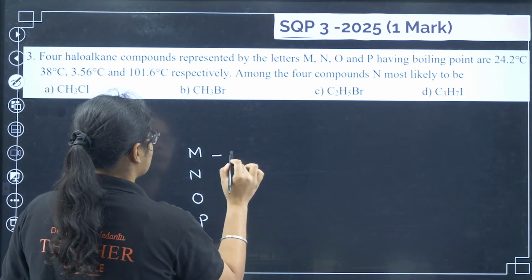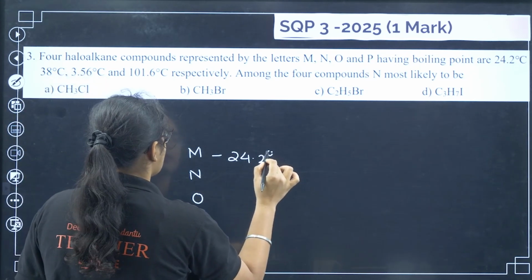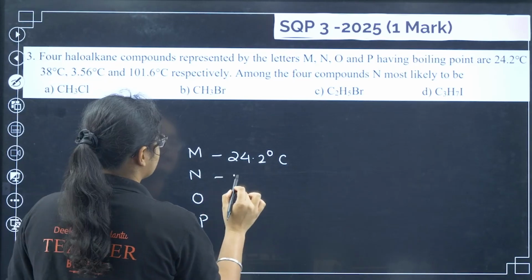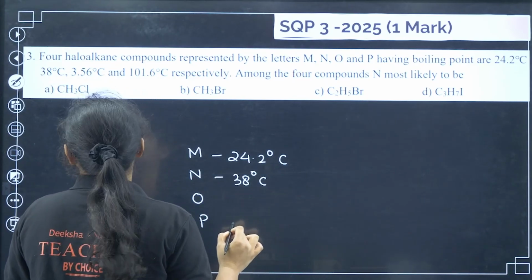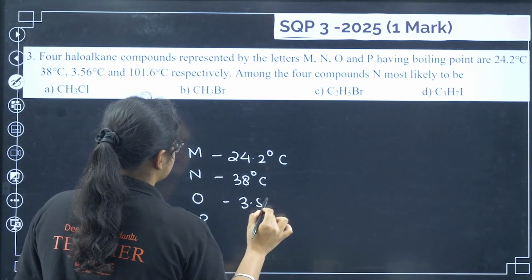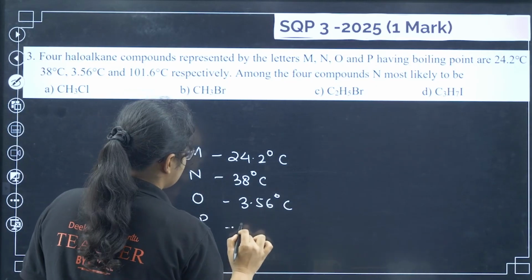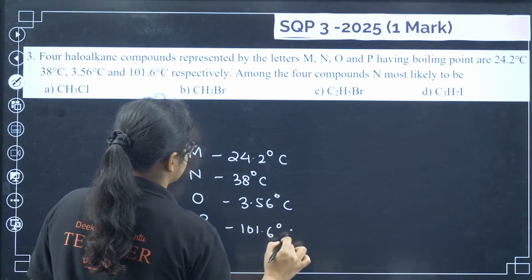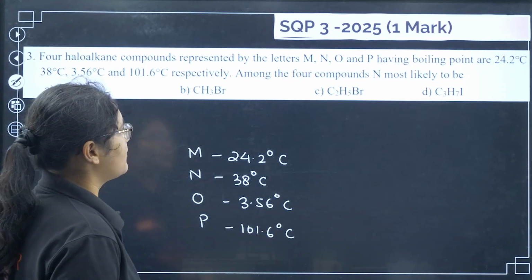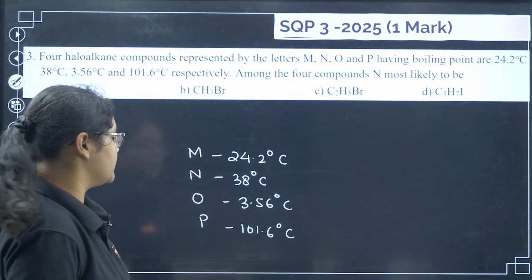This is 24.2 degrees Celsius. Next is 38 degrees Celsius. And next we have 3.56 degrees Celsius, and we have 101.6 degrees Celsius. Among the 4 compounds, N is most likely to be N, right?